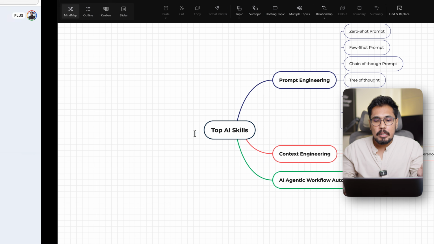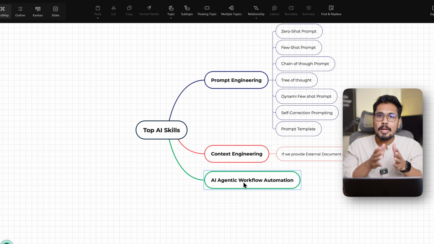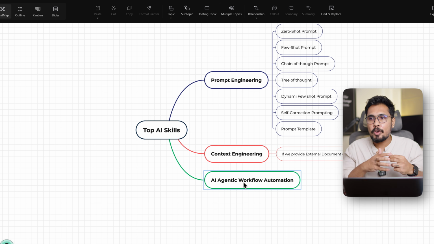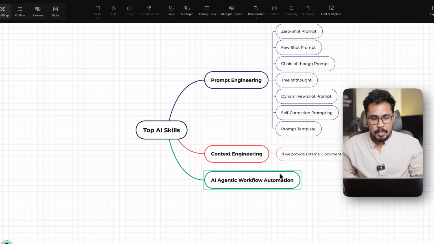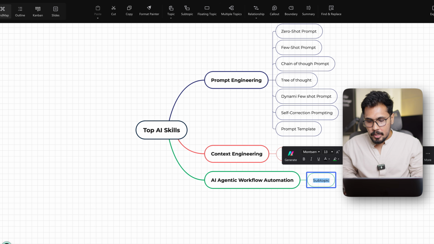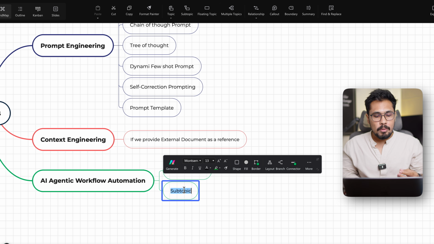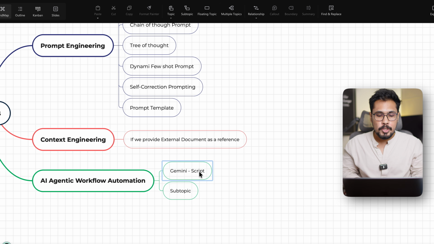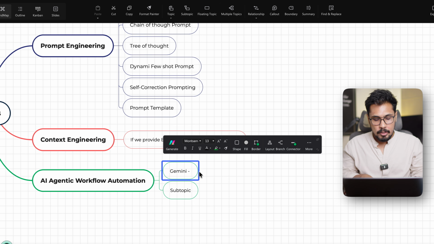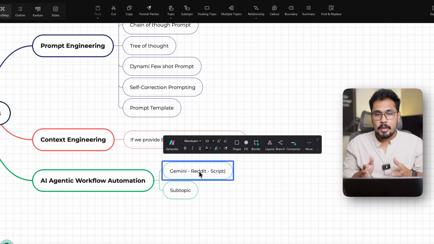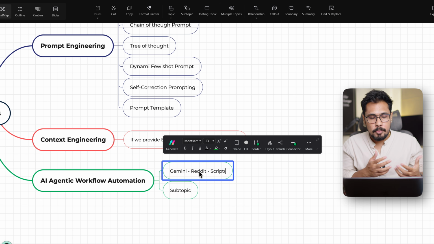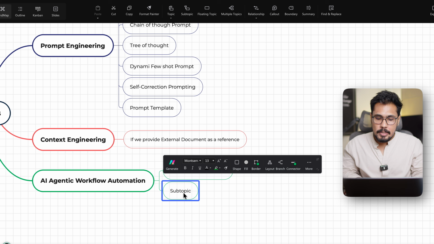Which is called agentic AI behavior. Now, this agentic AI workflow automation is, let's say I want to produce a video. For example, I want to automate my YouTube content creation. I want to write a script. Let's say Gemini writes me the script, and the script is to be converted into audio. Or let's say I want to research a topic. I'm using Gemini to research a topic based on Reddit and then create a script. I'm giving my own external document of how I write a script, so it is mimicking my script. And that script is uploaded into, for example, ElevenLabs.